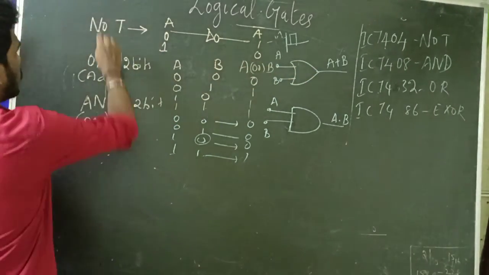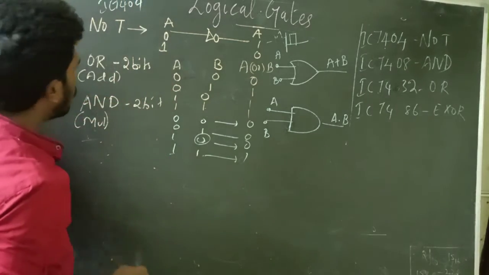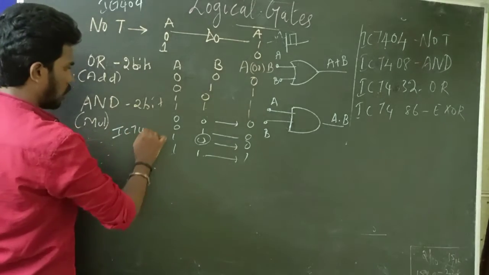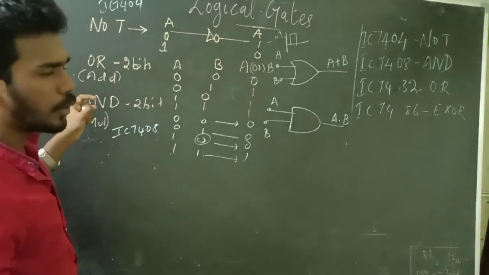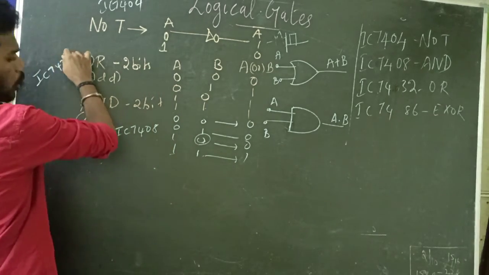So the IC 7404 will perform this. The IC 7408 will perform this. These are not the questions going to be asked in an interview, but just for your knowledge, an IC 7432 will perform the OR operation.